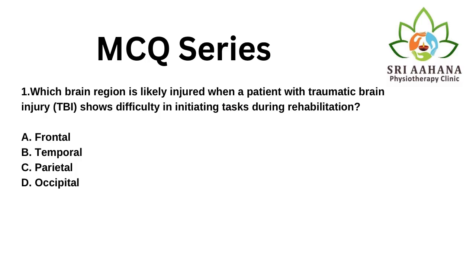Which brain region is likely injured when a patient with traumatic brain injury shows difficulty in initiating task during rehabilitation? A. Frontal, B. Temporal, C. Parietal, D. Occipital.